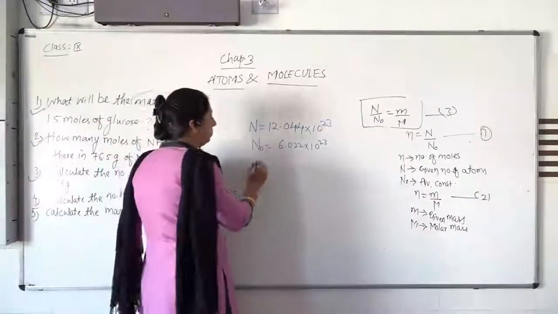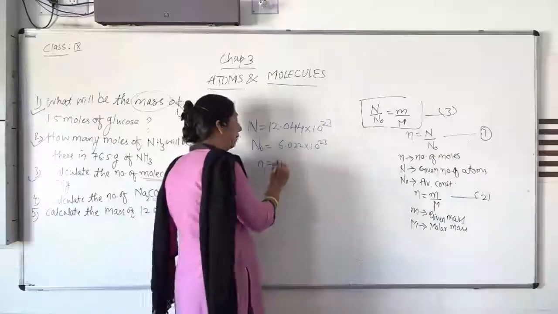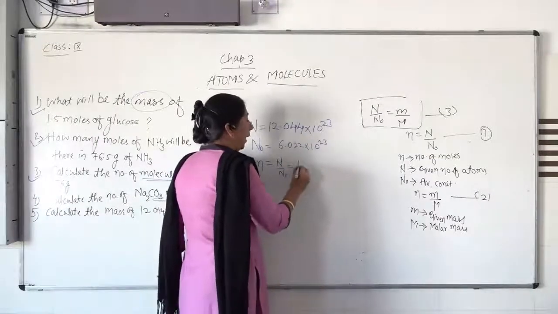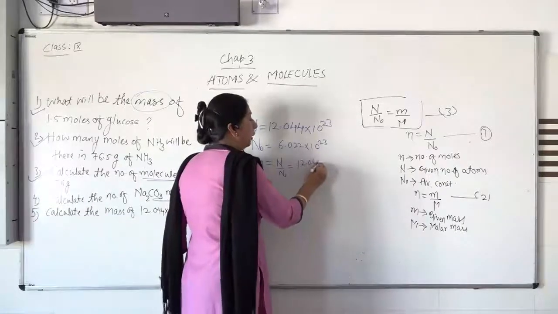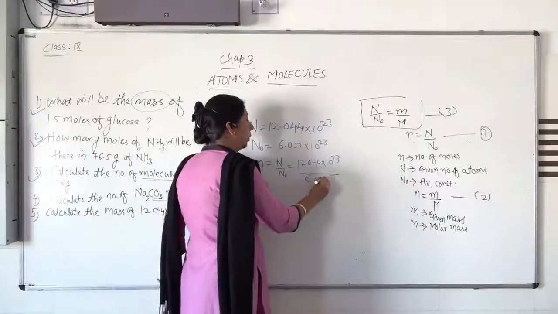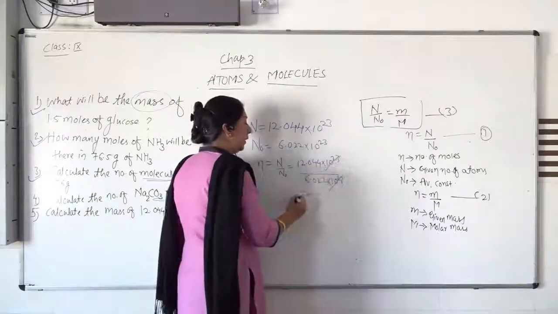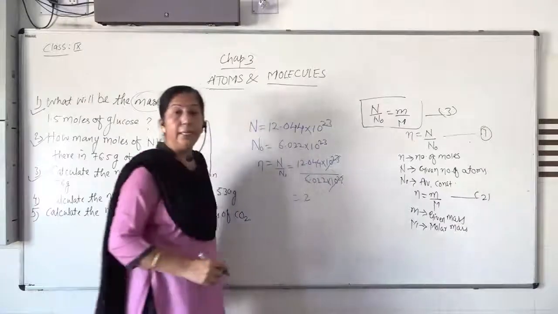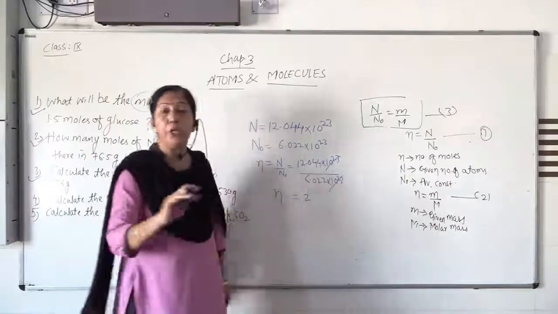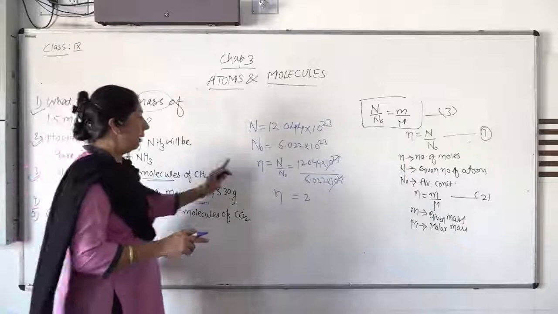So first, the very simple method we always apply: n is equal to N upon N0. That means 12.044 into 10 raised to 23 divided by the Avogadro constant. So the powers of 10 cancel. If you divide, you will get 2 moles. Small n, the quantity you got, is 2. Now you have to find out the mass.